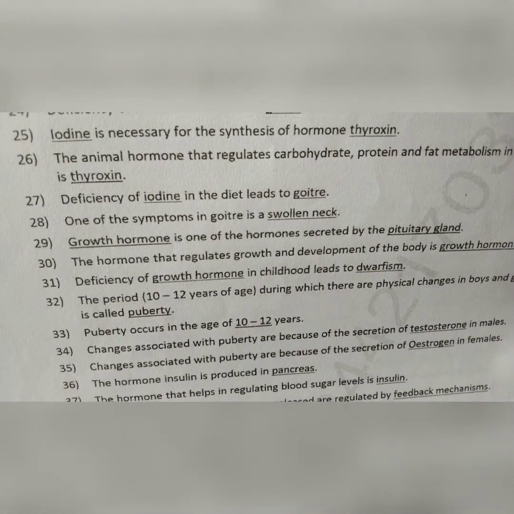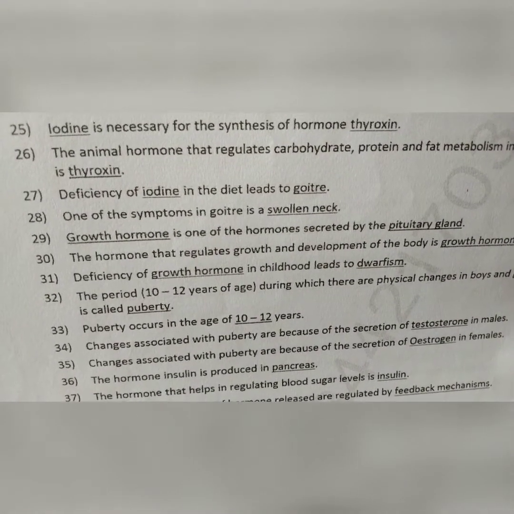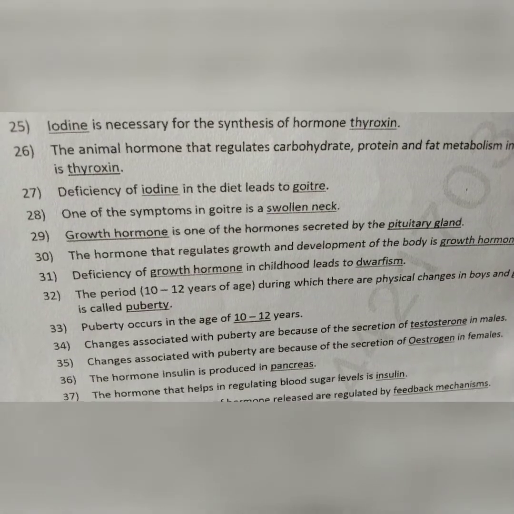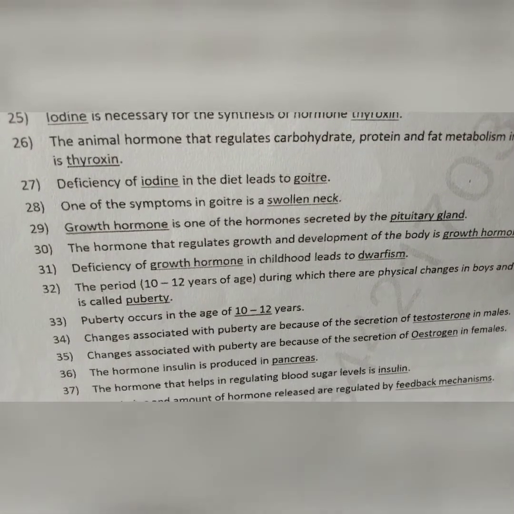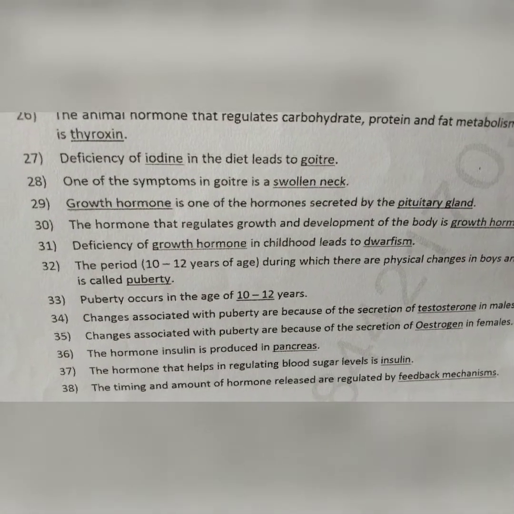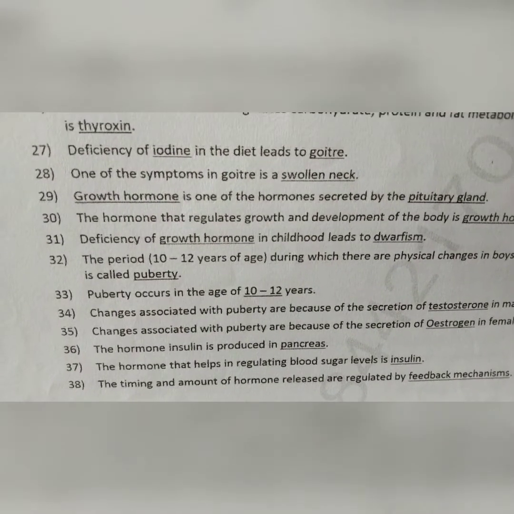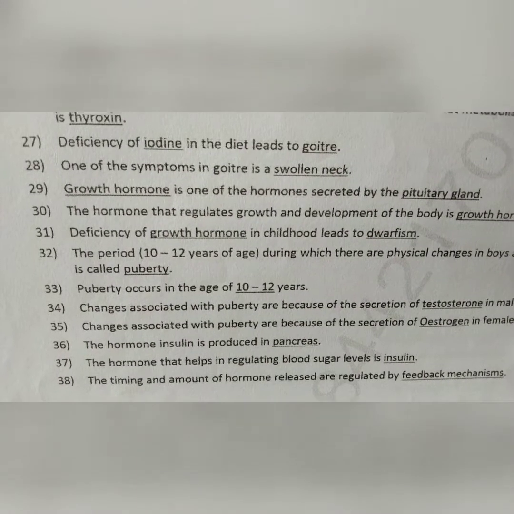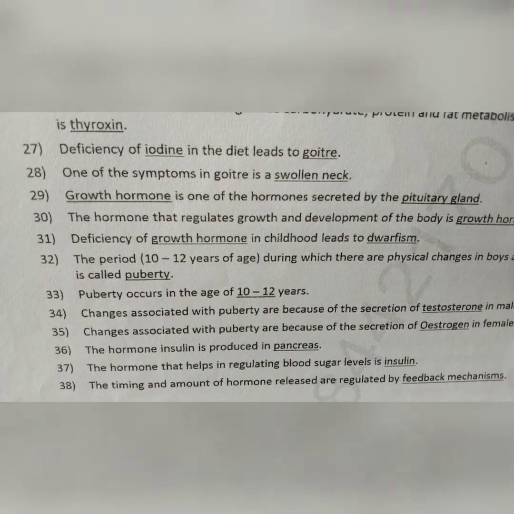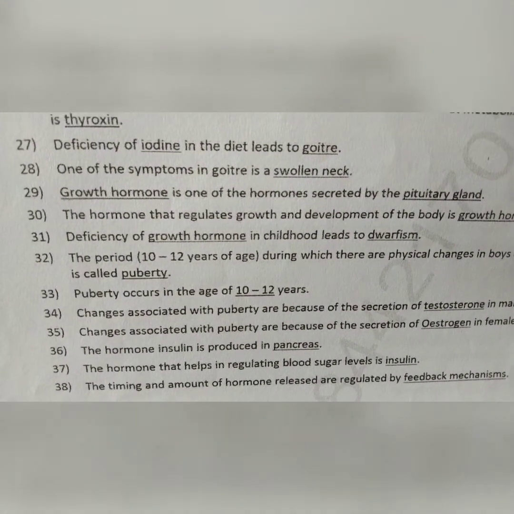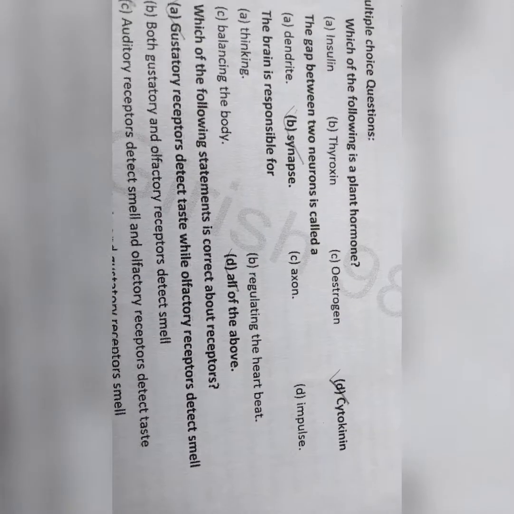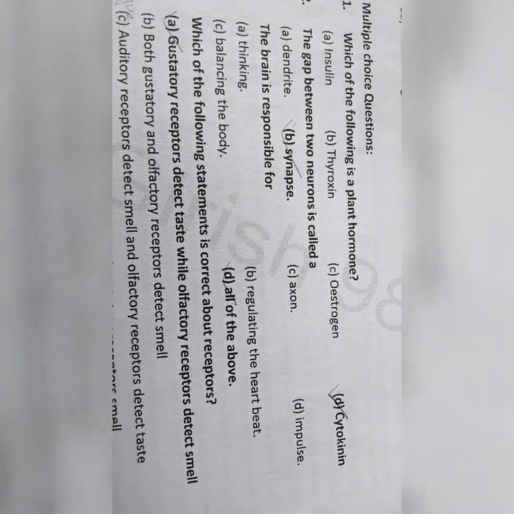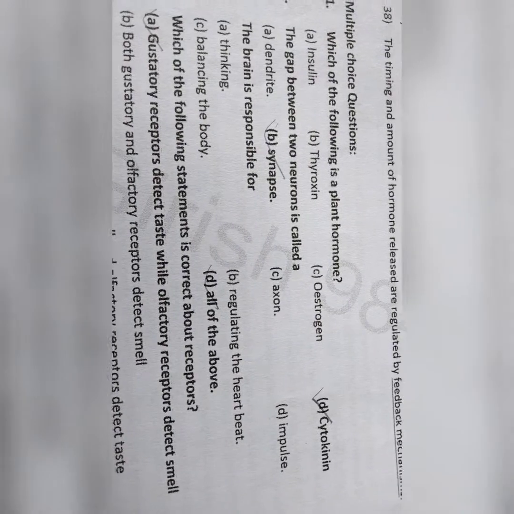Changes associated with puberty are because of secretion of testosterone in males and estrogen in females. The hormone insulin is produced in pancreas. The hormone that helps in regulating blood sugar level is insulin. The timing and amount of hormone released are regulated by feedback mechanisms. Let's now study MCQ, multiple choice questions.